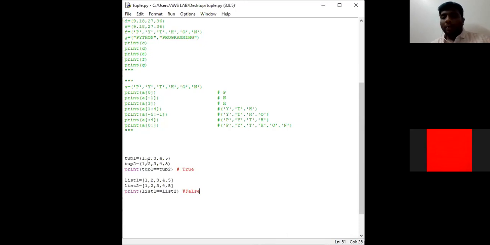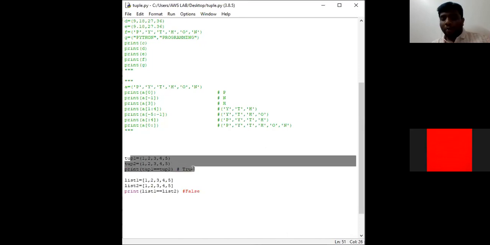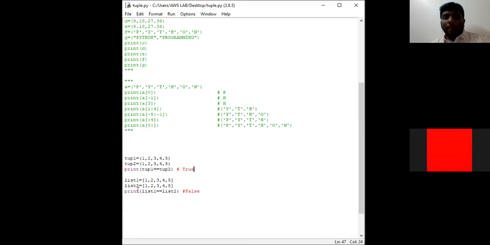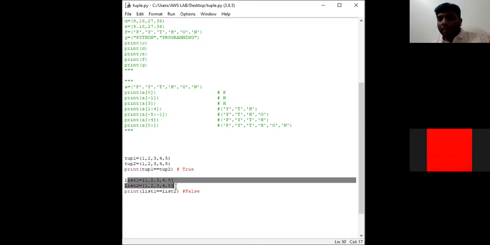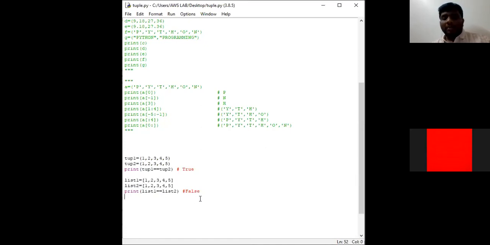Here tuples are immutable. Here, when we take two tuples and check with the equality operator, true comes. Why? Because tuples are immutable. Once we have given elements in the tuple, we cannot add, we cannot change, or we cannot delete, right? So the output will be true. But here lists are mutable. Even though elements 1, 2, 3, 4, 5 are in list1 and 1, 2, 3, 4, 5 are in list2, these both lists are not equal. That is why we are going to get the false value.